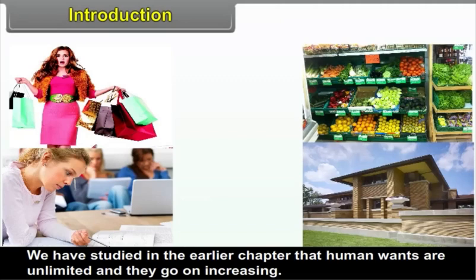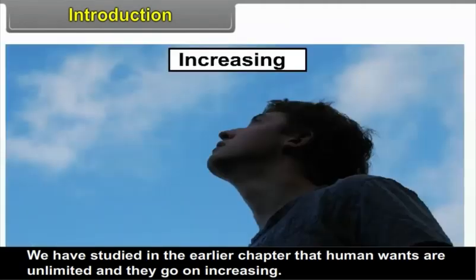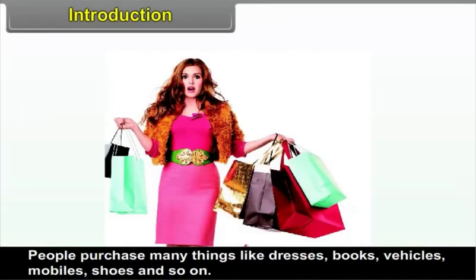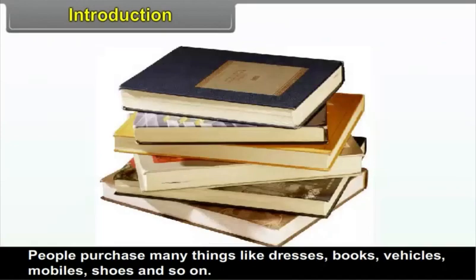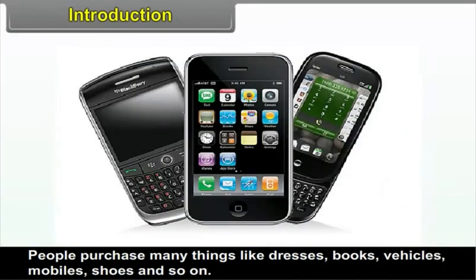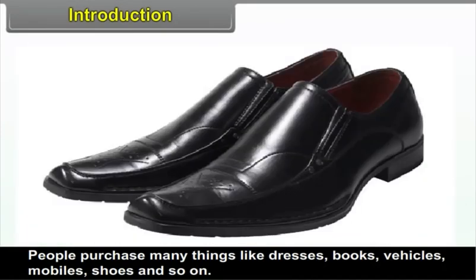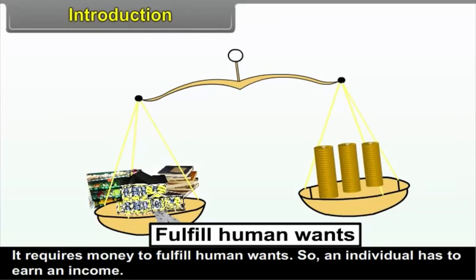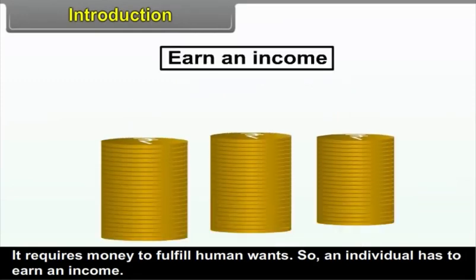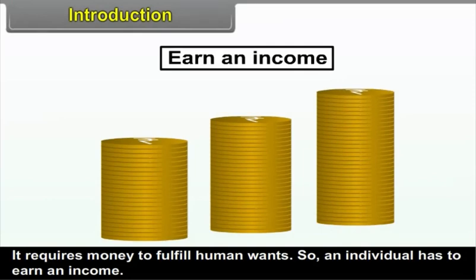3.1, Introduction. We have studied in the earlier chapter that human wants are unlimited and they go on increasing. People purchase many things like dresses, books, vehicles, mobiles, shoes, and so on. It requires money to fulfill human wants. So, an individual has to earn an income.